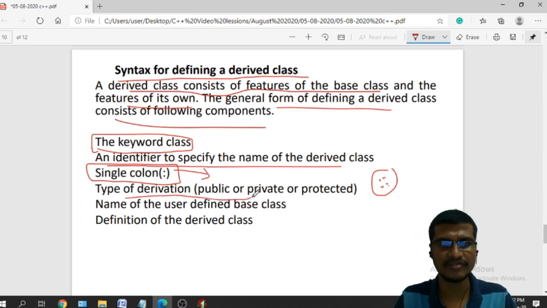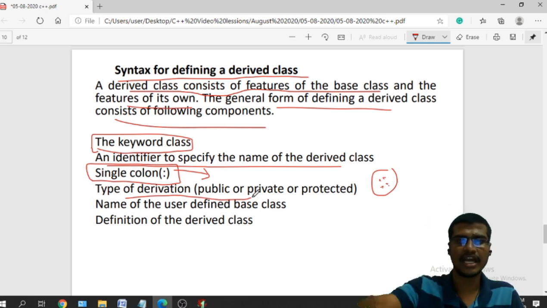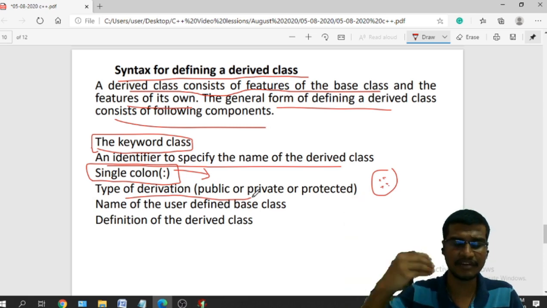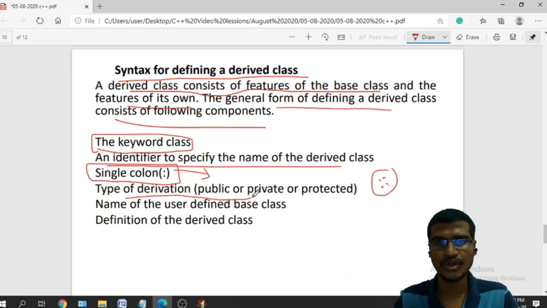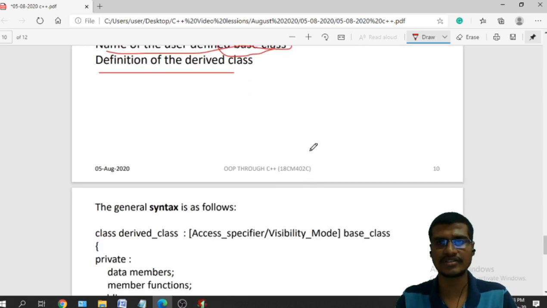And what is the type of the derivation? This is very important. We have different types of derivations like public derivation, private derivation, and protected derivation. These are also called visibility modes. So whether I want to derive the subclass publicly, or privately, or whether I want to derive the base class protectedly into the subclass. What is the name of the base class? We already have this base class name, and what is the definition of this derived class? We will see that in detail.